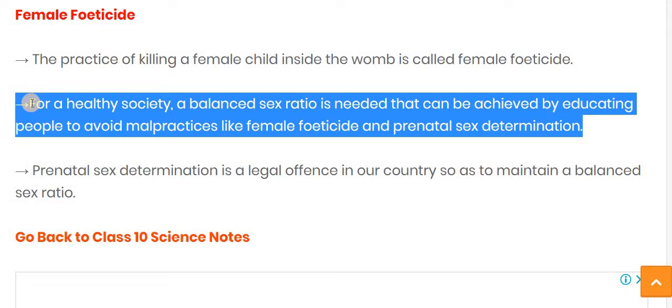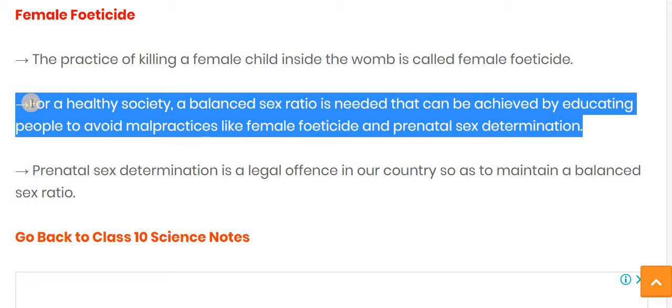There are several side effects which directly affect society. One is the unbalanced sex ratio: approximately for 1000 boys, only 700 girls are there. So the sex ratio is unbalanced, and this leads to violence and some dangerous things happening in society, like rape.